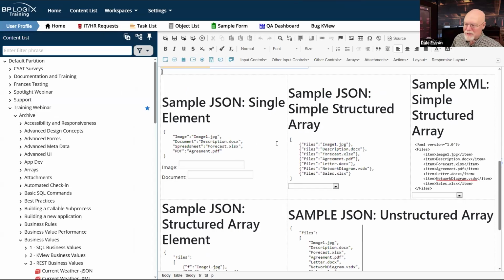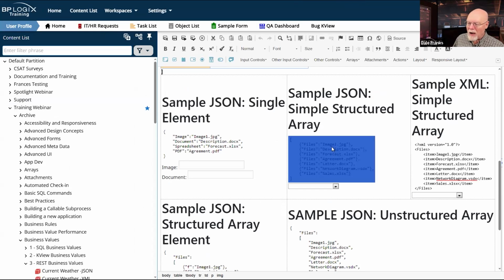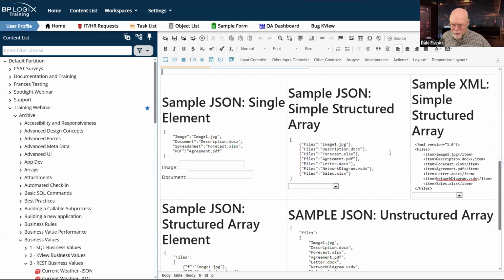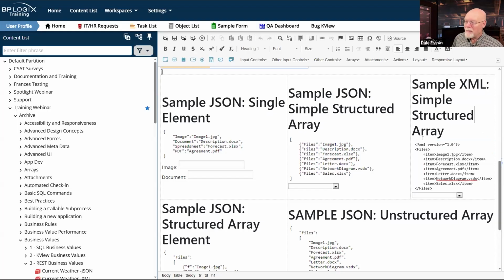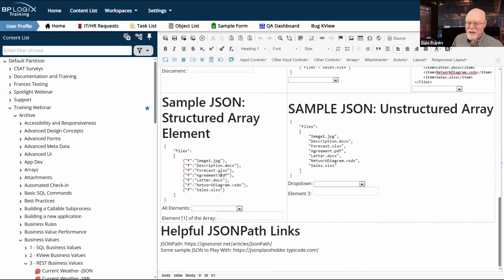I have, and this is the same data, different ways of presenting this data. Right here, I have a list of files. This is an image. It's not really text, but I have this list of files. So I've got an image file, image1, description.docx, forecast.xlsx, agreement.pdf, and so forth. In JSON, it is perfectly valid to present this data in this structure, or I could present it in this structure where, well, that's XML. Sorry, let's go back to JSON. I can present them in this structure.